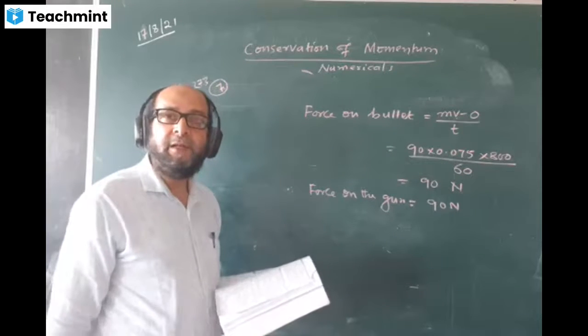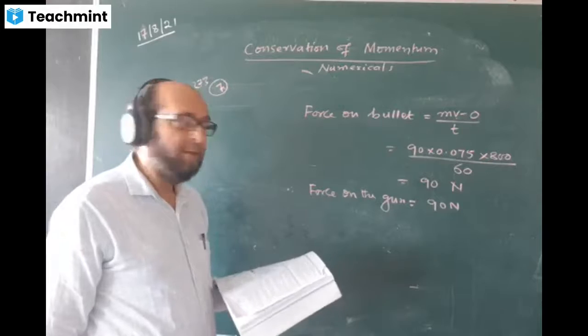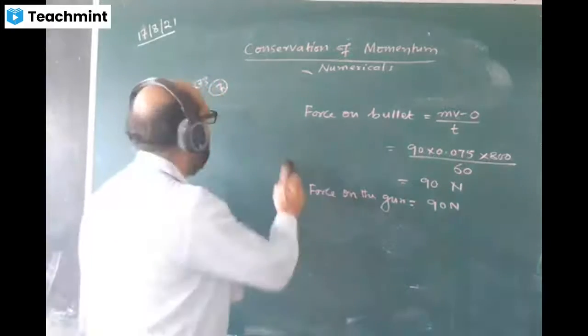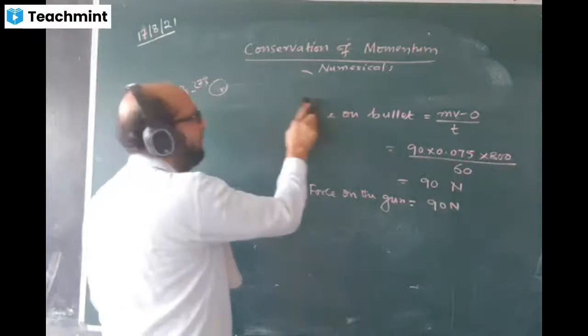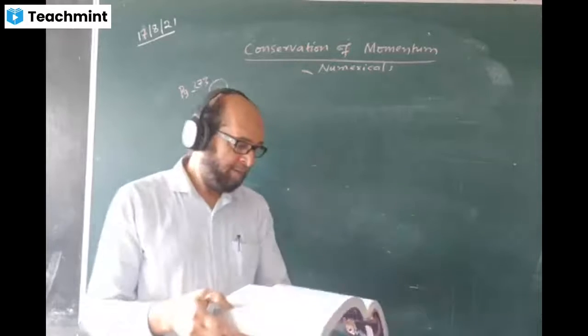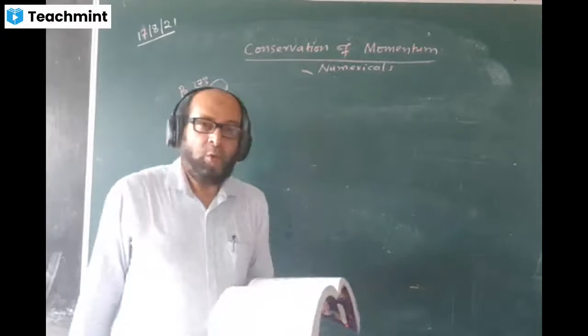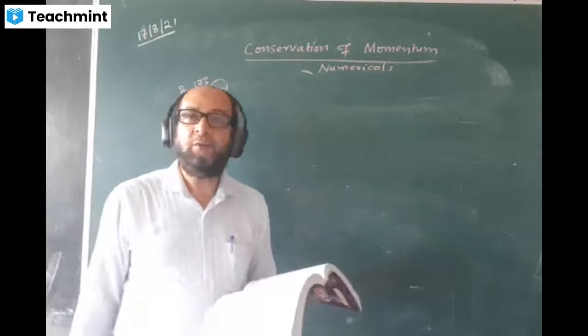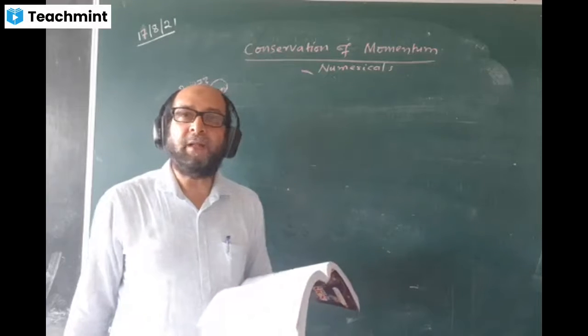Can you see the diagram given? There is a tree and a rope on which there is a monkey, and the other side of the rope is connected to the bunch of bananas.